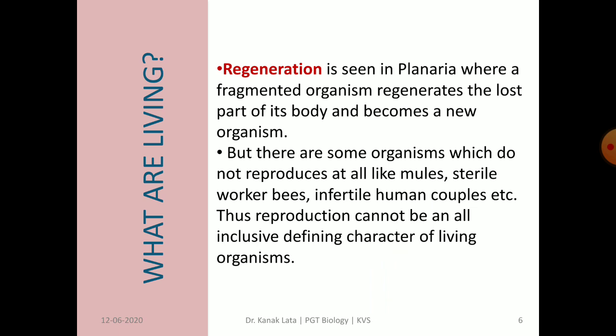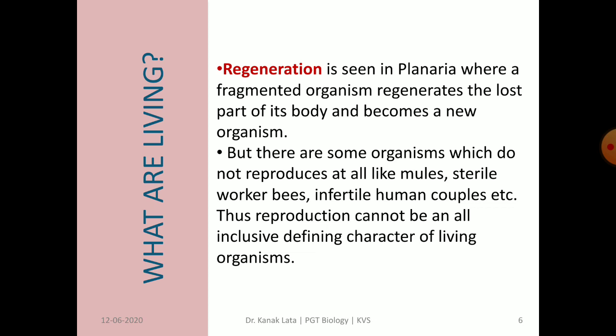Another means of reproduction is regeneration, which is seen in planaria, hydra, etc. Here, fragmented organism regenerates the lost part of its body and develops into new organism.